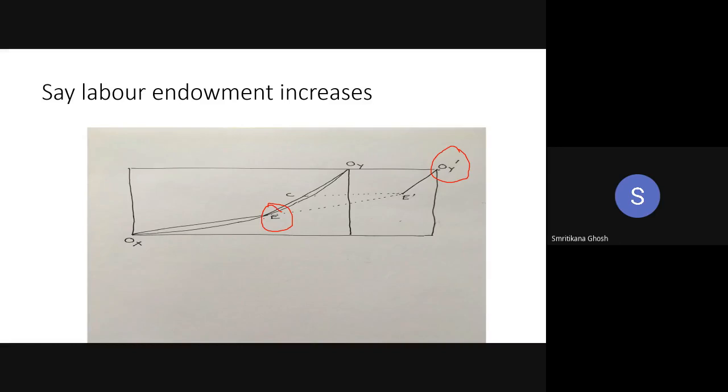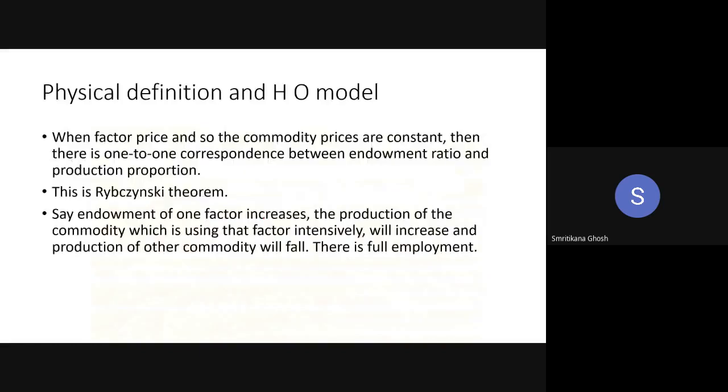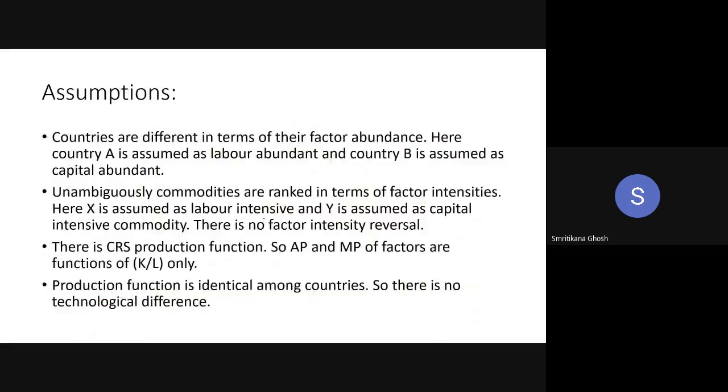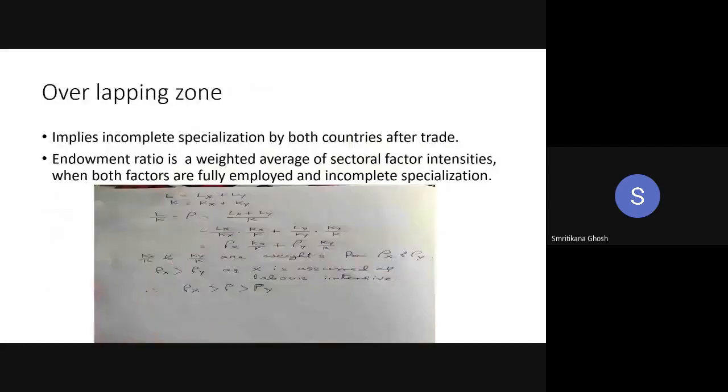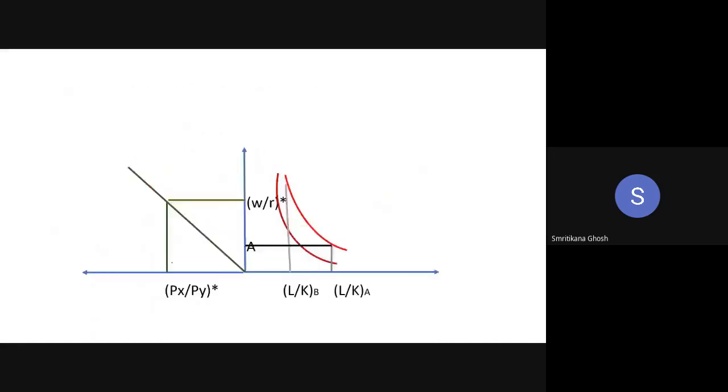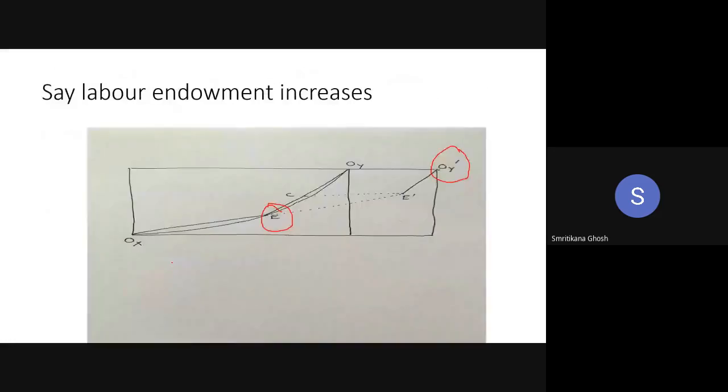Now, if L by K of X is constant and we have homothetic production and homothetic preference, let me go to my assumption. Yes, there is a CRS production function. So AP and MP are functions of K by L. You have constant K by L, so you have your constant AP and MP.